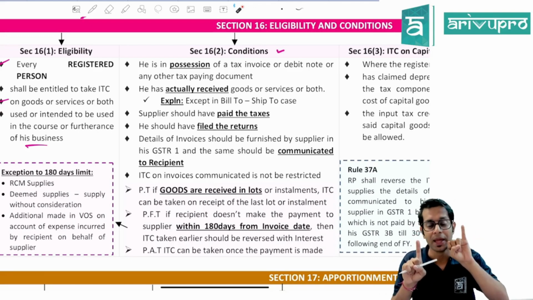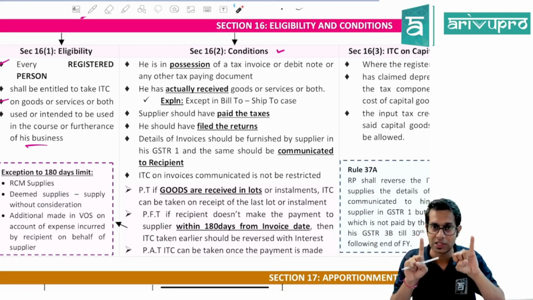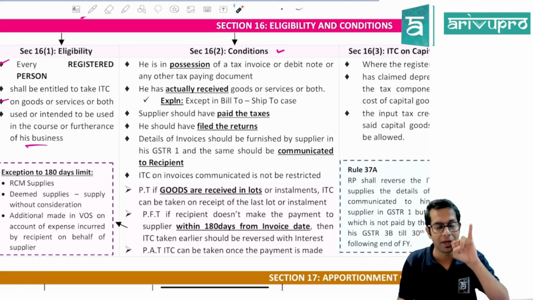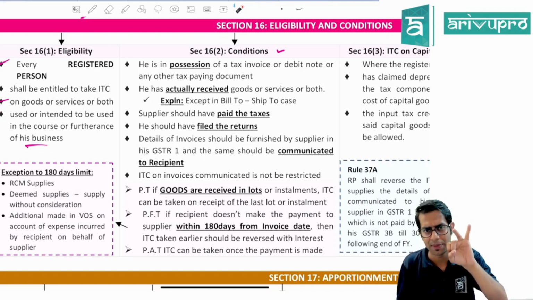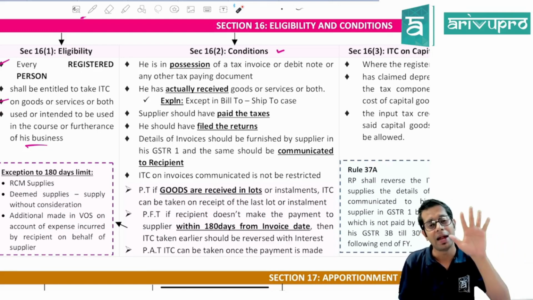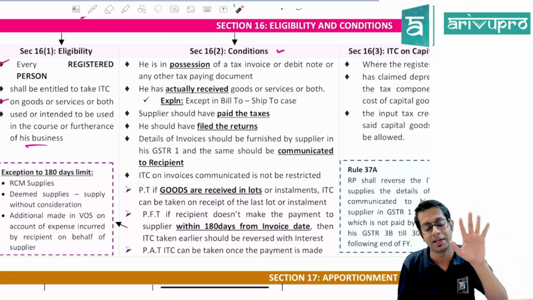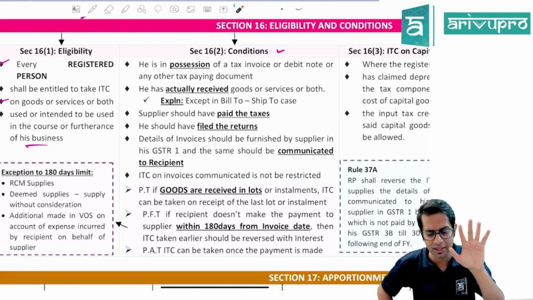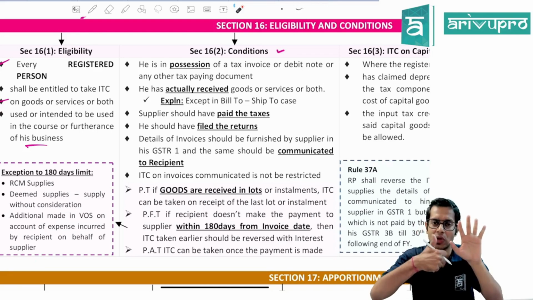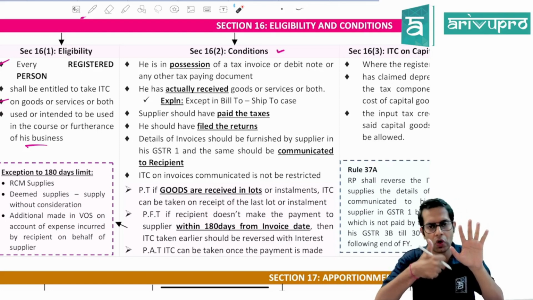So totally there are 6 conditions which are required to be satisfied. I'll repeat once again. The registered person should be in possession of a tax invoice, debit note, or any other tax paying document. He should have actually received the services, except in the bill to ship to concept. The supplier should have paid the taxes, filed the returns, and communicated the details in his GSTR-1, and the same should be communicated to the registered person, and whatever details are communicated to the registered person should not be restricted.